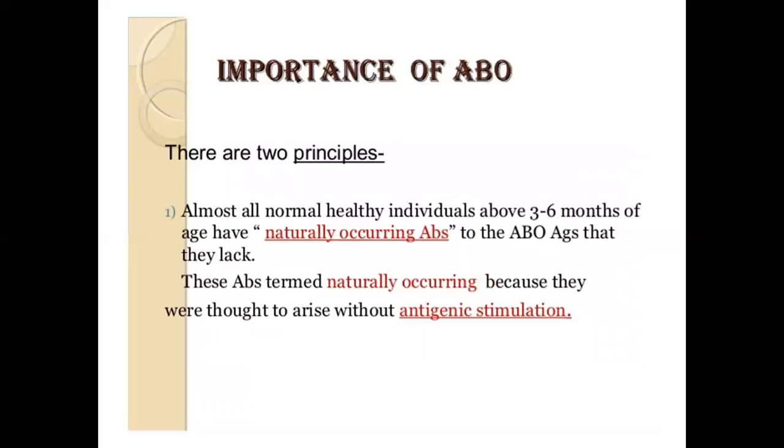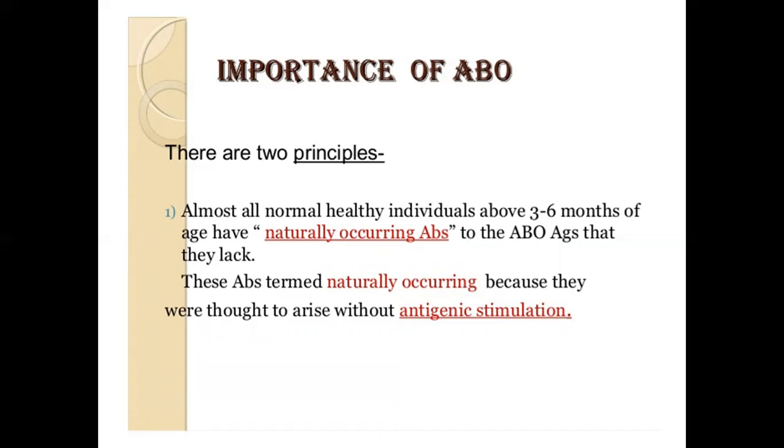Okay. So importance of ABO, there are two principles. Almost all normal healthy individuals above 3 to 6 months of age have naturally occurring antibodies to the ABO antigens that they lack. These antibodies are termed naturally occurring because they were thought to arise without antigenic stimulation.